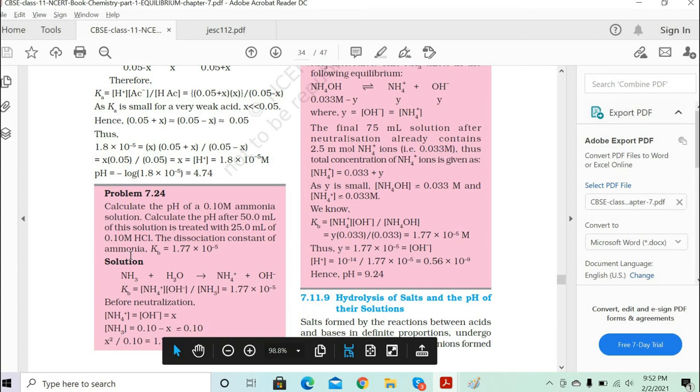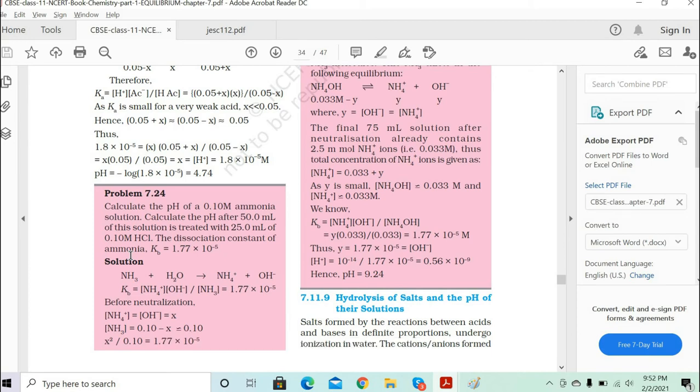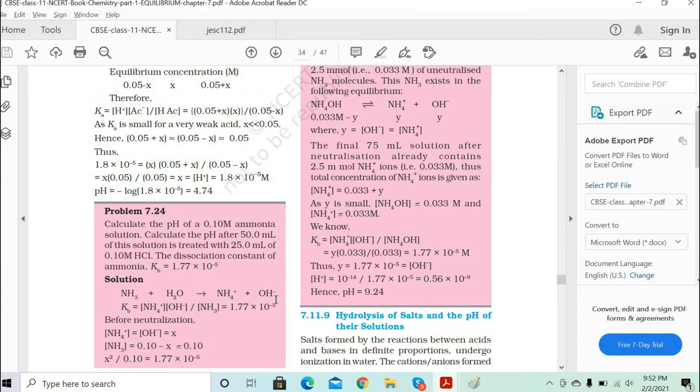Calculate the pH after 50 ml of the solution is treated with 25 ml of the 0.10 molar HCl solution. The dissociation constant of ammonia is given in this part. Okay. Now once you got 2.5, 2.4 molar you got, right? 2.4 molar, no? Yeah. No problem.